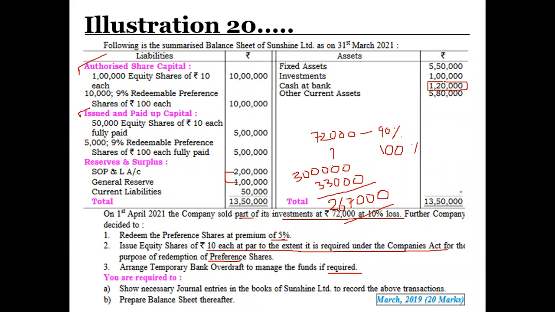The problem is very simple. You are required to show the necessary journal entries in the books of Sunshine Limited to record the above transactions, and also prepare a balance sheet thereafter. This problem was also there in March 2019 for 20 marks. I hope this problem is very clear and very simple. You can do it. If not, then please let me know so that in the next lecture we can solve this problem. Is it fine with everyone? Yes, yes, sir.